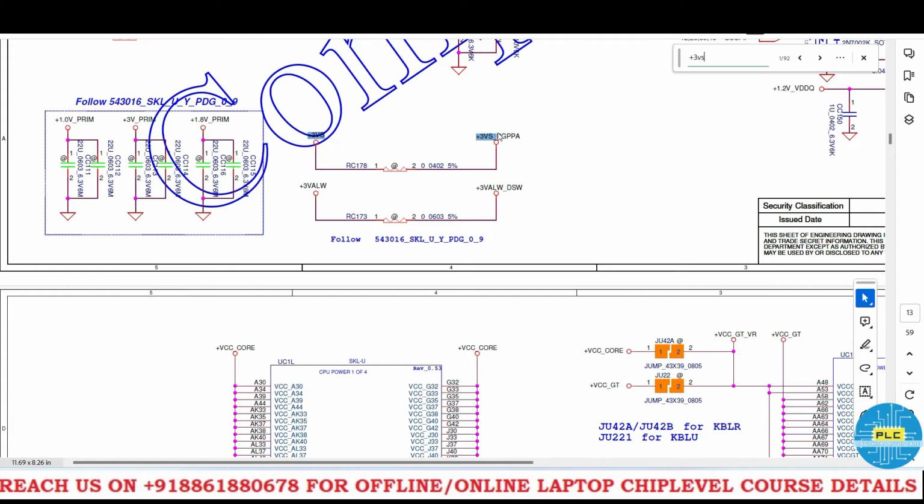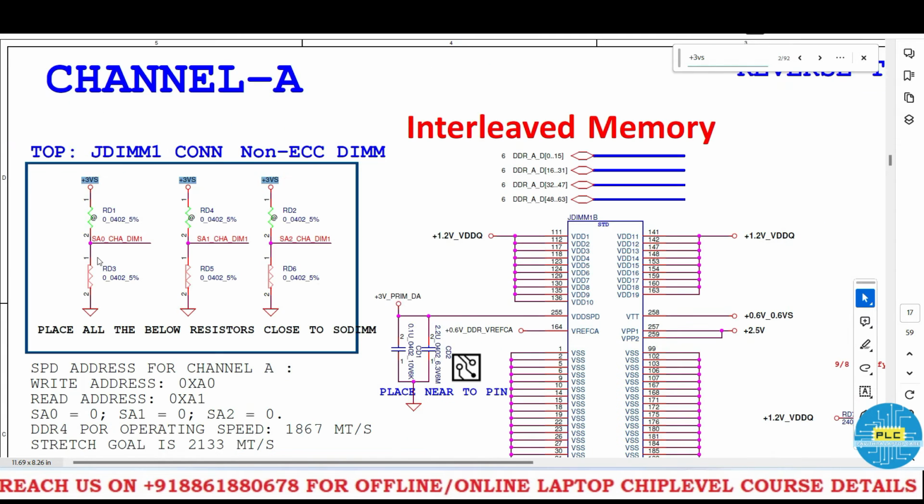See, the 3 Vs converting as PGPPA here. The 3 Vs carrying SA0, SA1, SA2. It's a DIMM channel select one. See, for all it's a carryable, I mean it's a pull up voltage. Here it's a hat has given, but internally it's a 0 resistor.